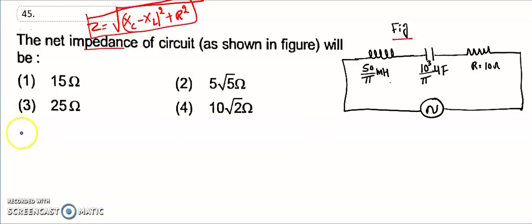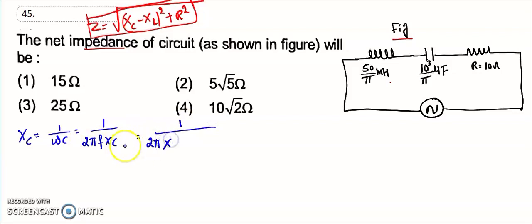Let's see the first one, that is xc. So xc is equal to 1 divided by omega c, that is equal to 1 divided by 2 pi f into c. That is 1 divided by 2 pi into f. What is the frequency? 50 hertz, into C, the capacitor. How much is the capacitor?